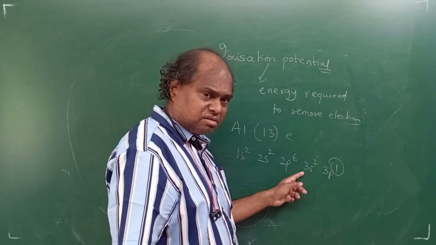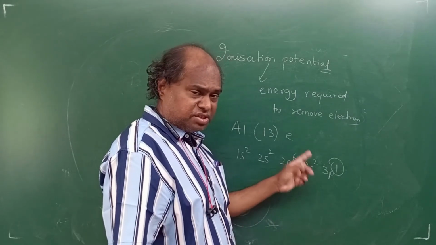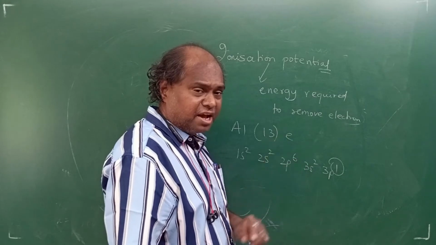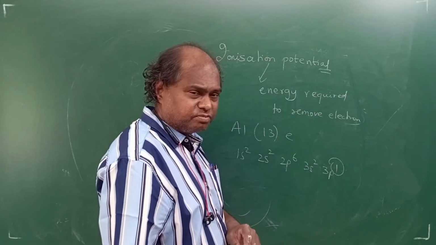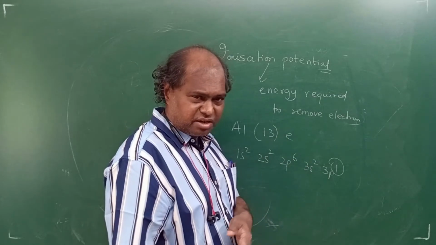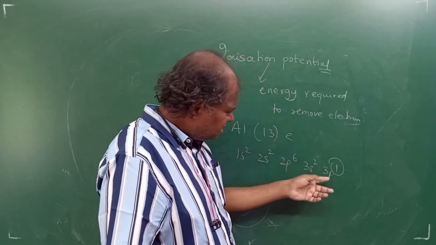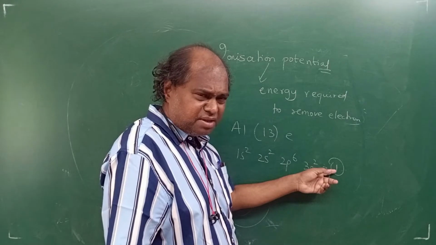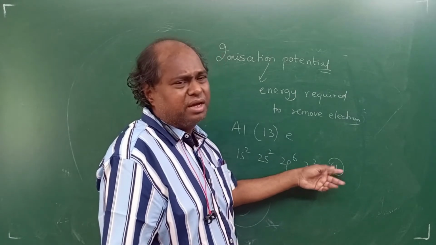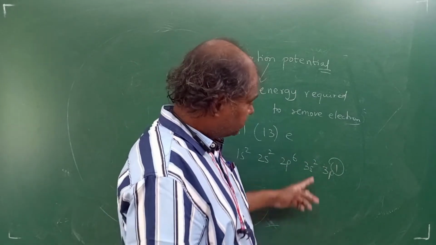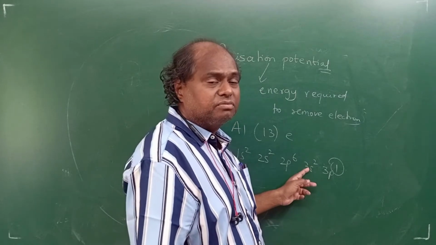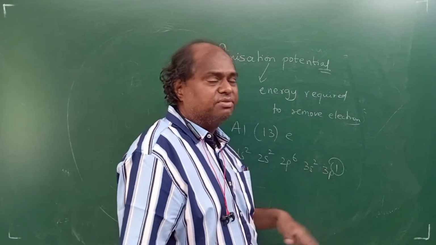Now my question to you: first ionization energy will be high or second will be high? First ionization energy will not be that high. You can remove one electron, no problem, right? But the second electron will be very tough. Third will be still tougher.